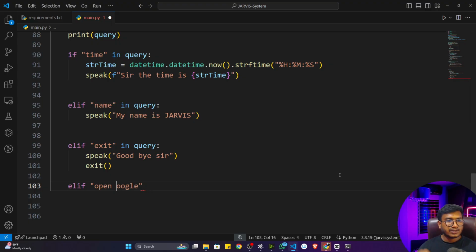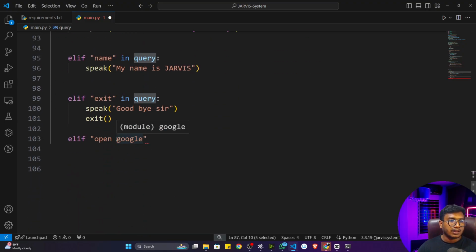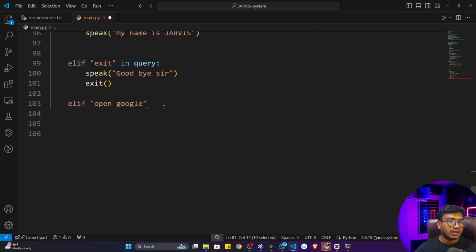There is one issue I have to fix. I'm giving open Google like that, which means it will check this particular keyword in my string. But in some cases, the spelling of Google in your query could be in capital form, and then it won't match. So for this, everything I take as the command, I'll convert into lower format. Because it's a string, I can perform the lower function on top of it. Now everything would be converted to lowercase. That's how we can handle this particular situation. Now I'll just write elif open in query, so it will open google.com.